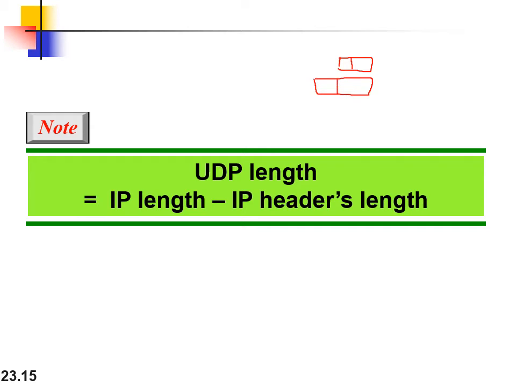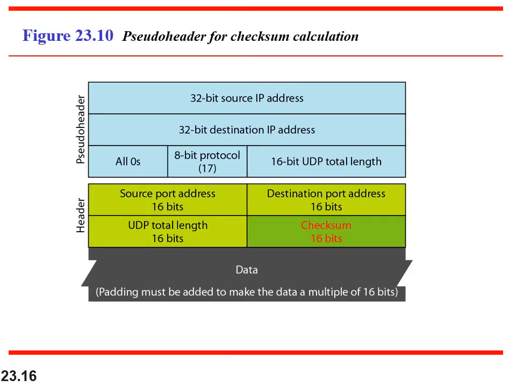This entire thing will be embedded as the data portion. This is the transport layer segment. This is the network layer, where we have the IP header and IP data. Now this entire UDP or TCP packet will be embedded in the data portion of the IP packet and transmitted. IP adds its own header and then forwards it.